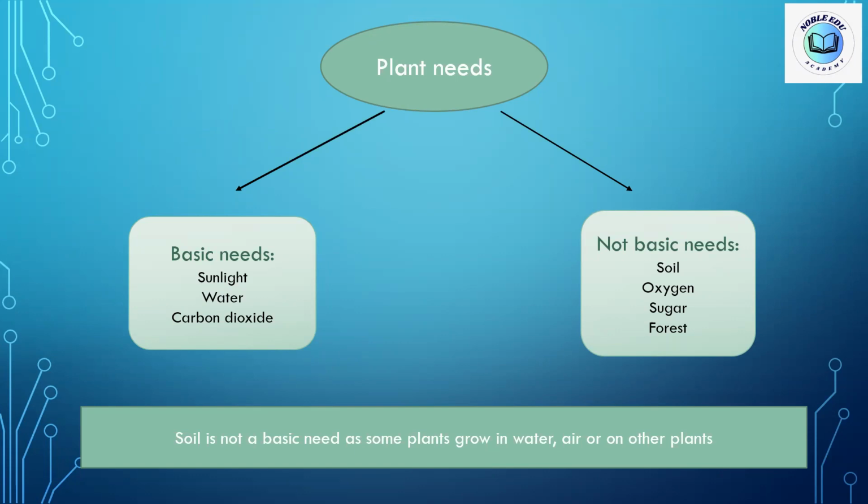And other plants can grow above other plants. You will find a plant and above it another plant that feeds or takes its nutrients, its mineral salts, from the other plant.